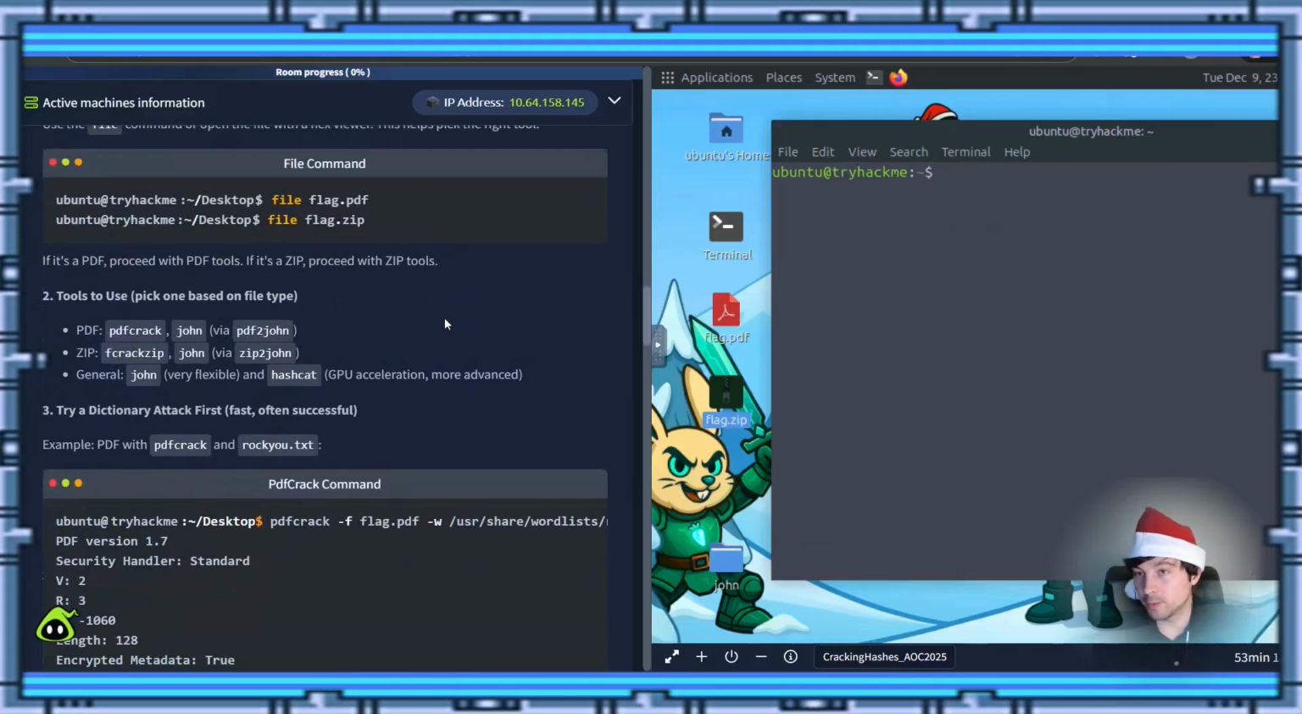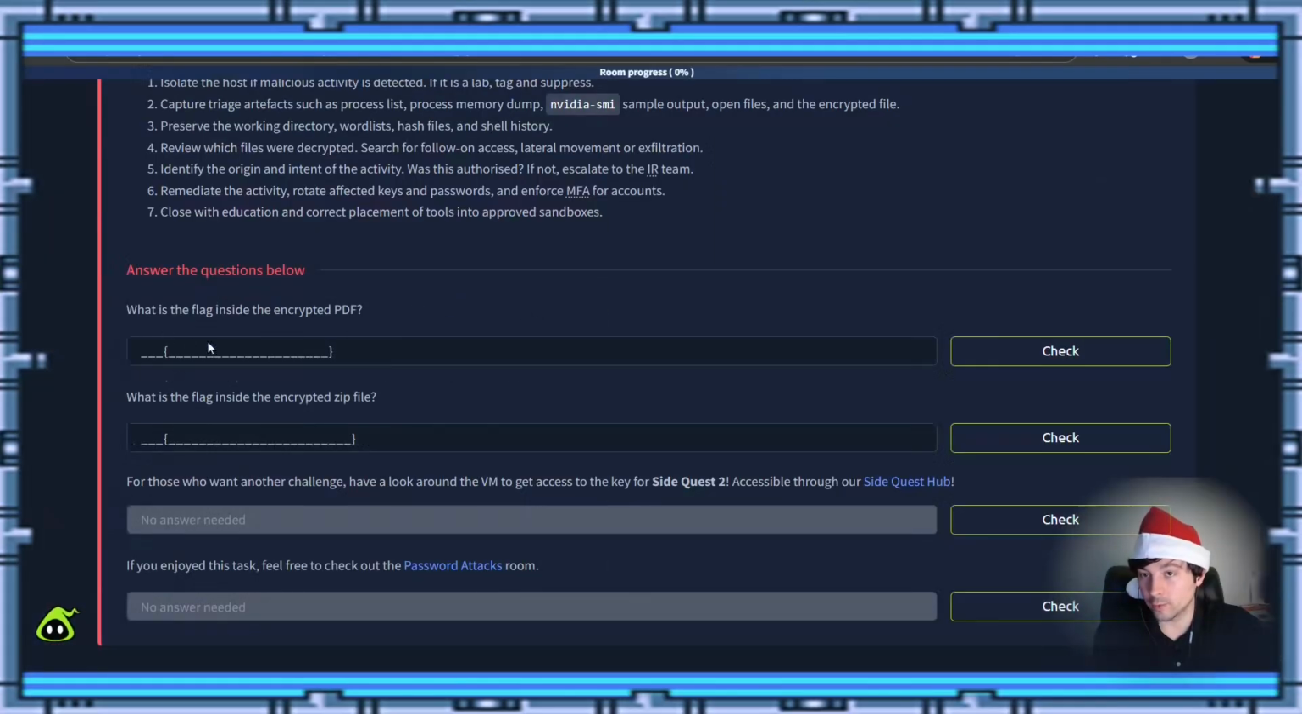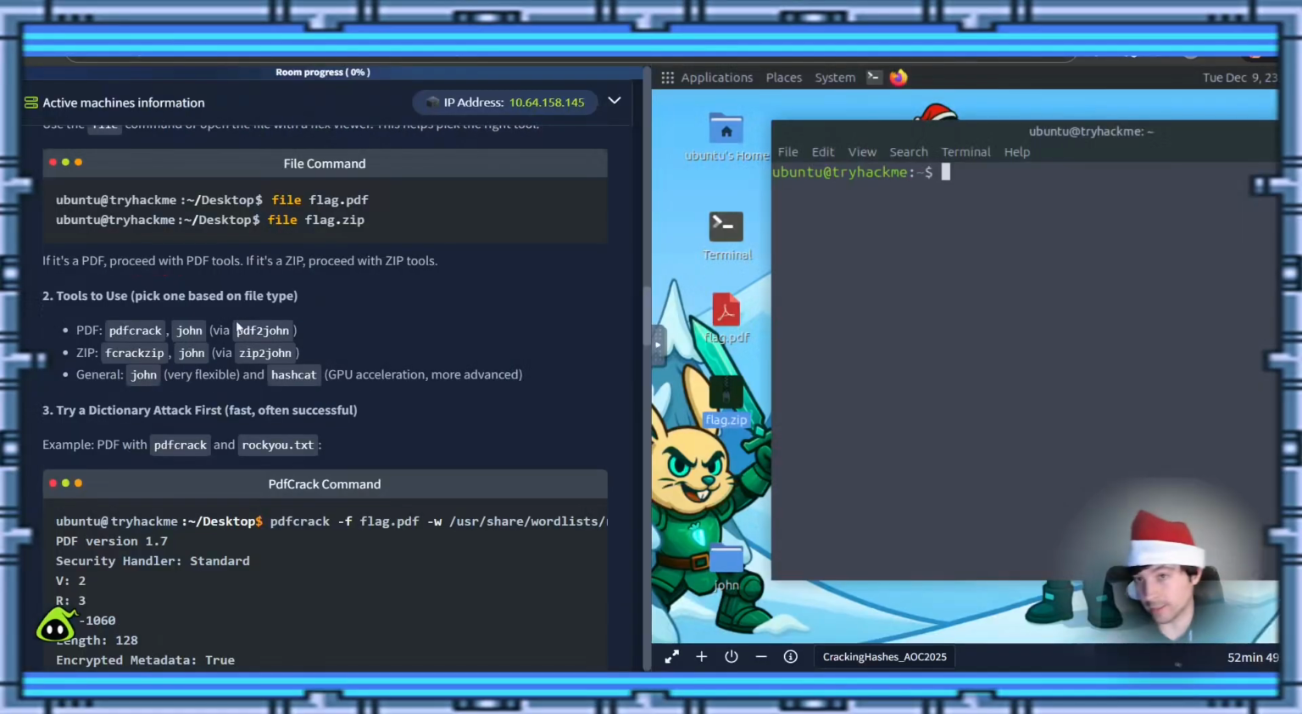If we look over here, we'll see that we have 2 questions. What is the flag inside the encrypted PDF? What is the file in the encrypted zip? Let's see if we can figure that out, shall we?